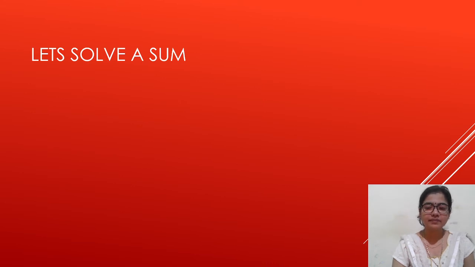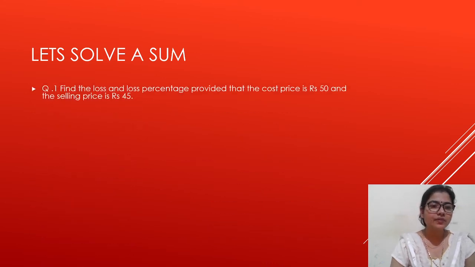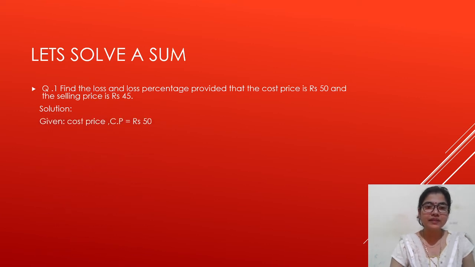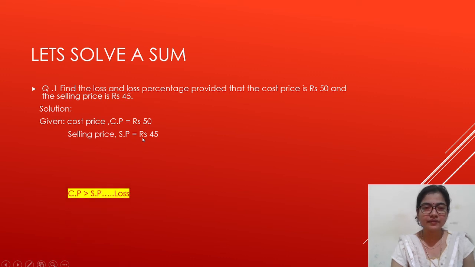Let's solve a sum. Question 1. Find the loss and loss percentage provided that the cost price is rupees 50 and the selling price is rupees 45. Now we will see solution. What is given in the question? Cost price. Because cost price is here rupees 50. So you can write here CP equals to rupees 50. Here it is written selling price is 45. So you can write here selling price equals to rupees 45.